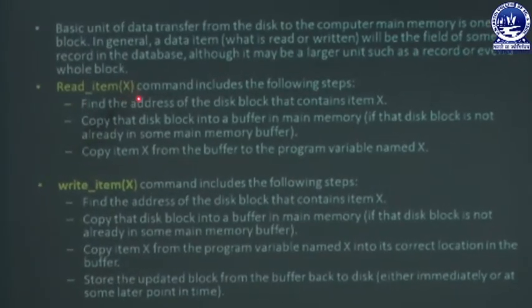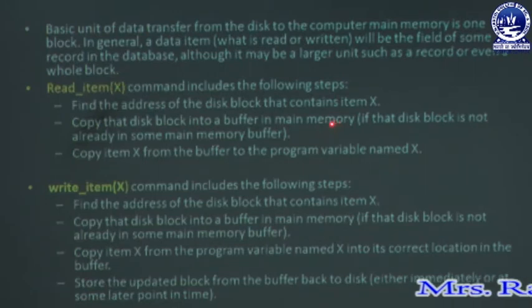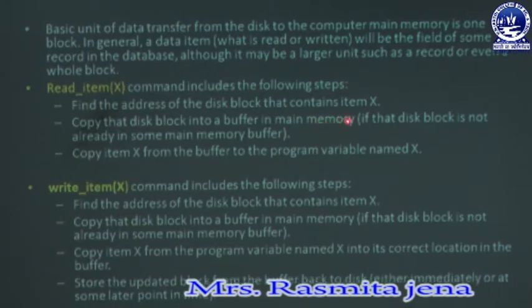In case of read_item(X), the command includes the following steps. These are the three steps of how we can read data from a database into the program variable. The first step is to find the address of the disk block that contains item X. That means the database data is stored in a disk block, so first we have to find the address of the disk block where the database item is stored. Then copy the disk block into a buffer in main memory.